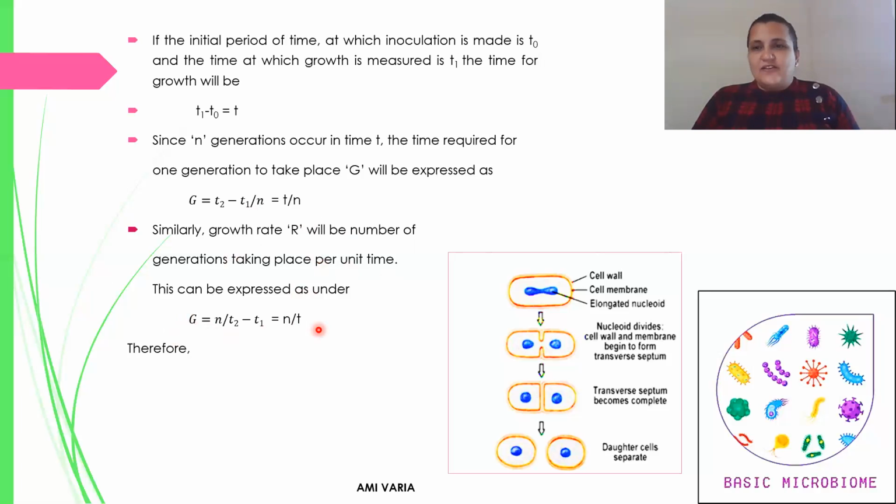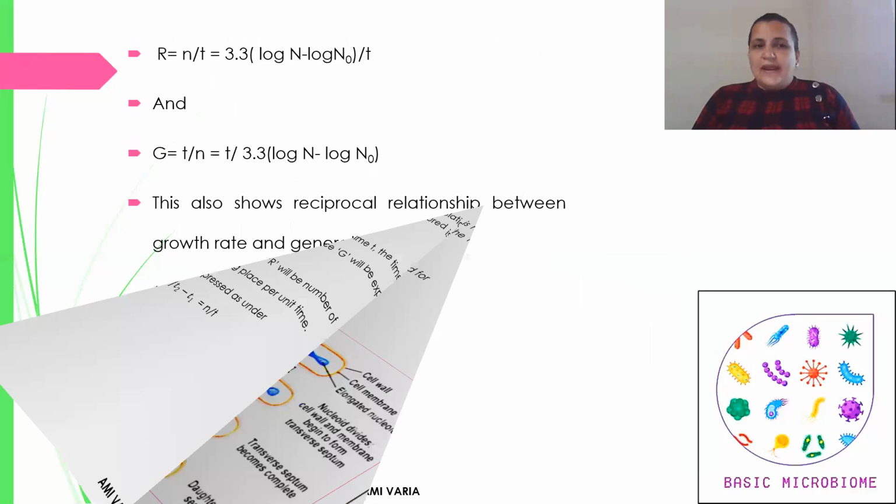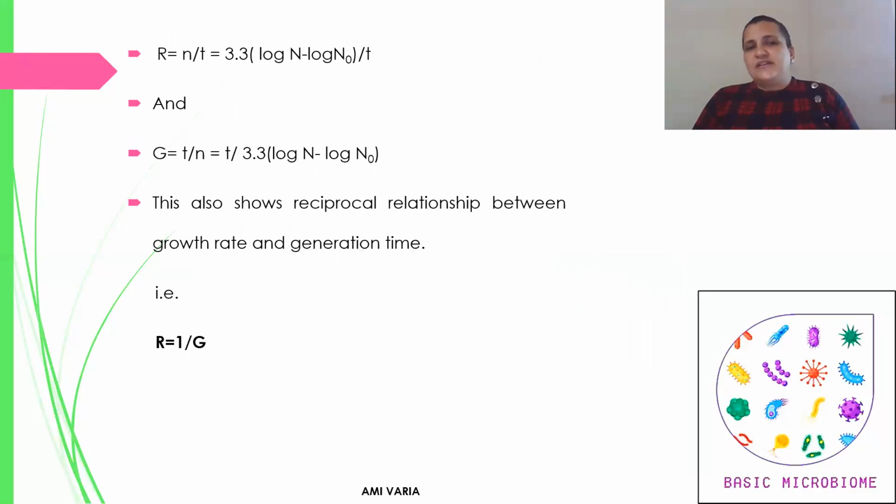By placing the value, capital R equal to n upon t is equal to 3.3 into log N minus log N0 upon t. This is the mathematical equation of growth, which we have previously proved.